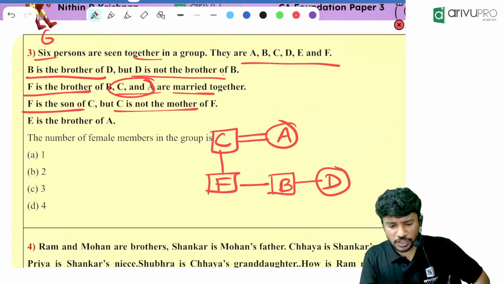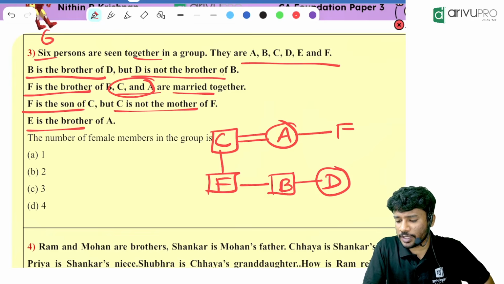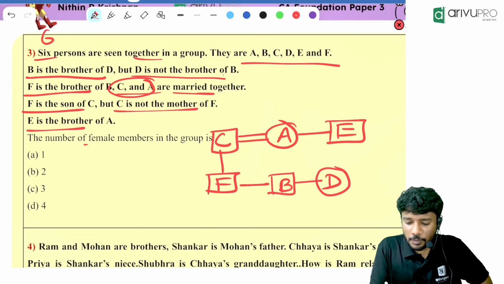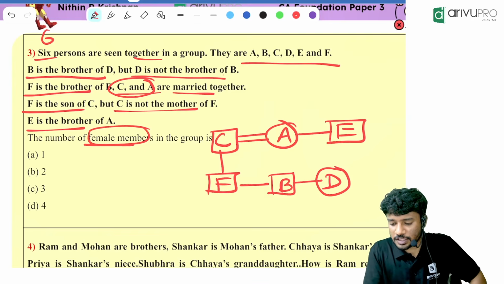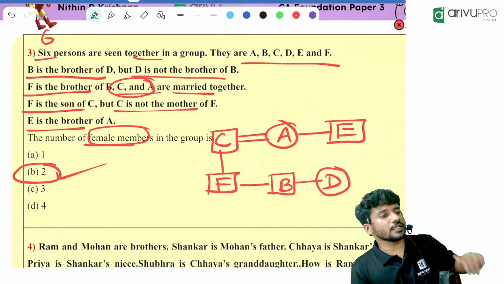Correct. Now the question is, E is the brother of A. E is the brother of A means E will be in the same generation as A. Now the question is, the number of female members. How many circles are here now? 2 are. Yes. Option B is the answer.